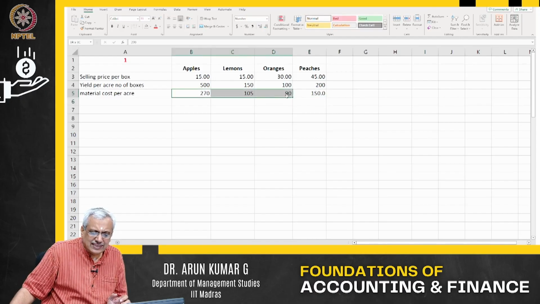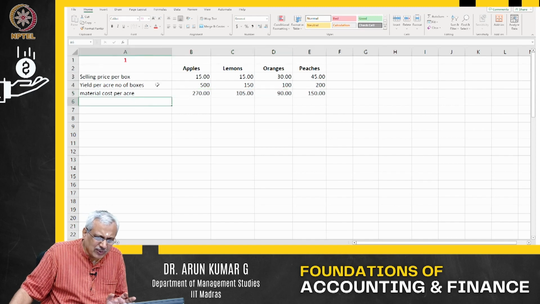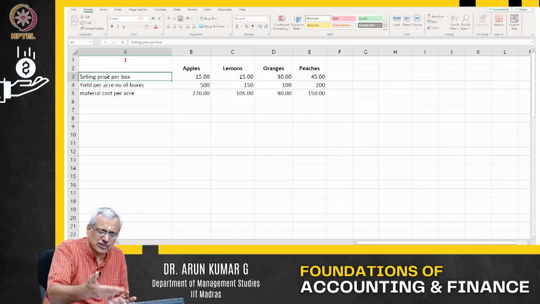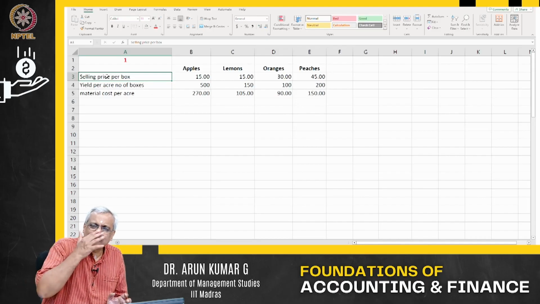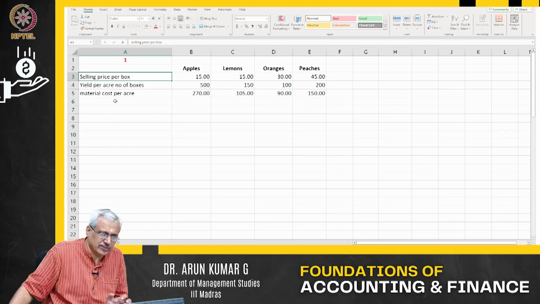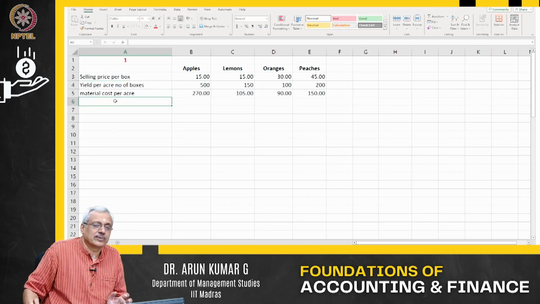Now this is the material cost per acre, I am not denying that, but as of now I have the selling price per box, I don't have the selling price per acre. I can of course multiply it and get it. Let us find out the contribution per box and then look at the acre part of it, because I will be able to explain the difference in that particular case.